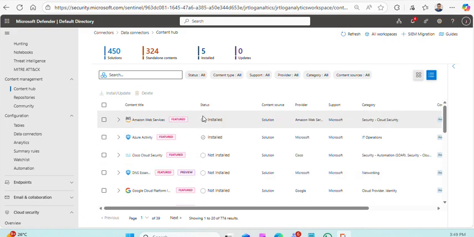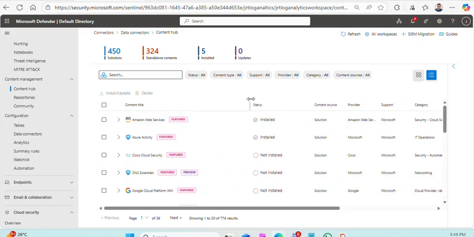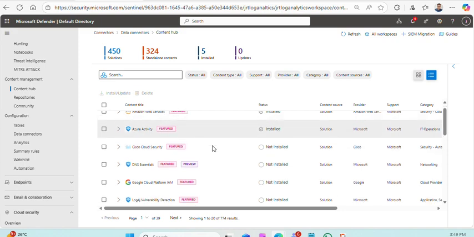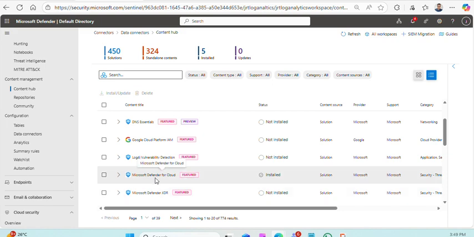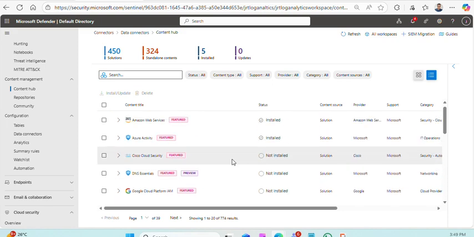Yeah, I can see this now. Microsoft Defender for Cloud. Okay, fine. So I'm able to see the connectors we installed here. Let's move on to the next step.